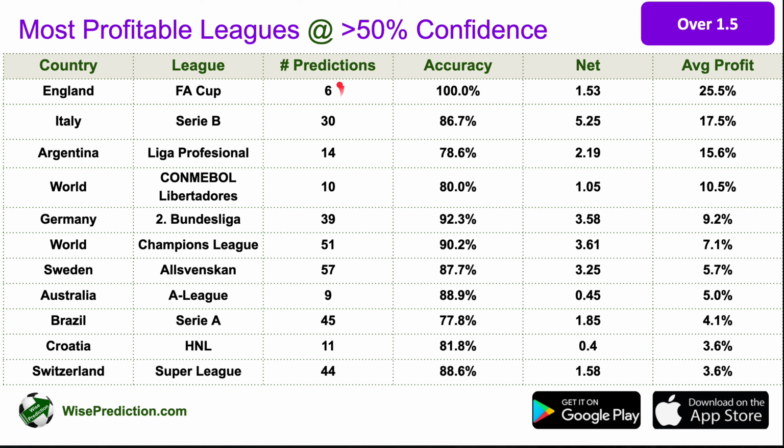We've had 6 predictions from this league so far, and with 100% accuracy actually. And I actually remember that for over 2.5 goals, we had 5 correct predictions out of 6. But if we had gone for over 1.5, we see 100% accuracy so far from such predictions. And the average profit is basically,